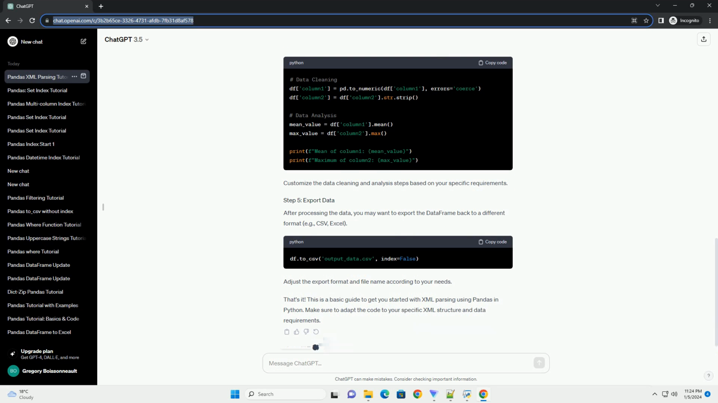That's it. This is a basic guide to get you started with XML parsing using pandas in Python. Make sure to adapt the code to your specific XML structure and data requirements.